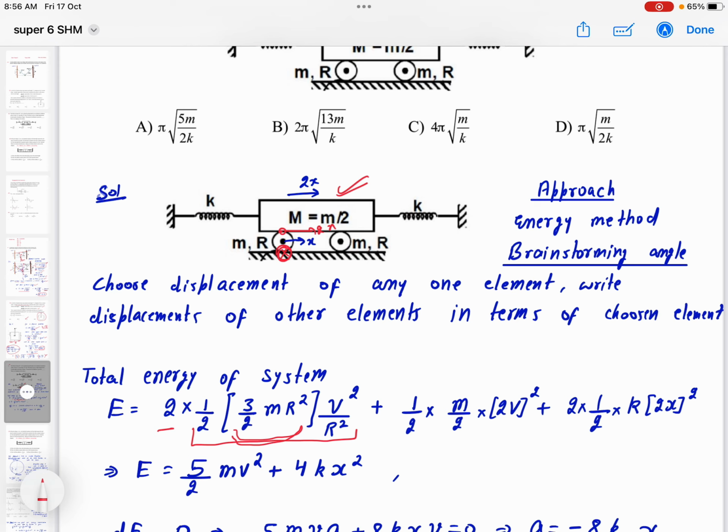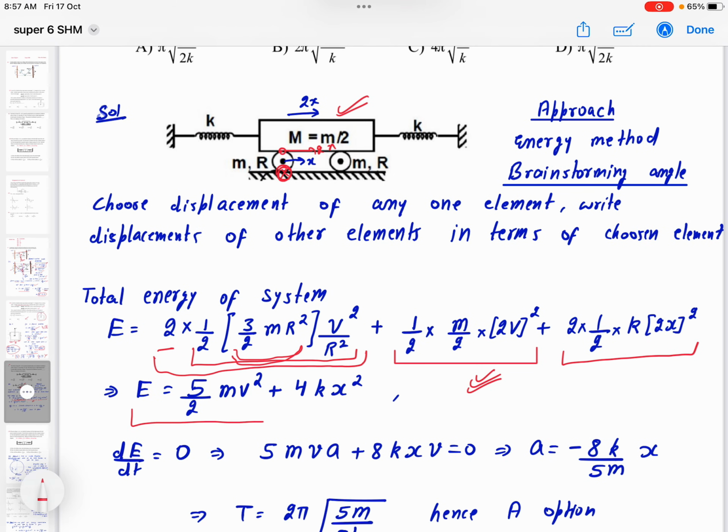That is for 2 times, the total kinetic energy of the rollers. Then there is the kinetic energy of the block. Obviously if its displacement is 2 times that of the center of mass of the roller, its velocity also should be 2 times, right? Simple derivative. So that is the kinetic energy of the block. The third thing is the energy of the springs. 2 springs are there, so the total potential energy is 2 multiplied by half k into 2x whole square.